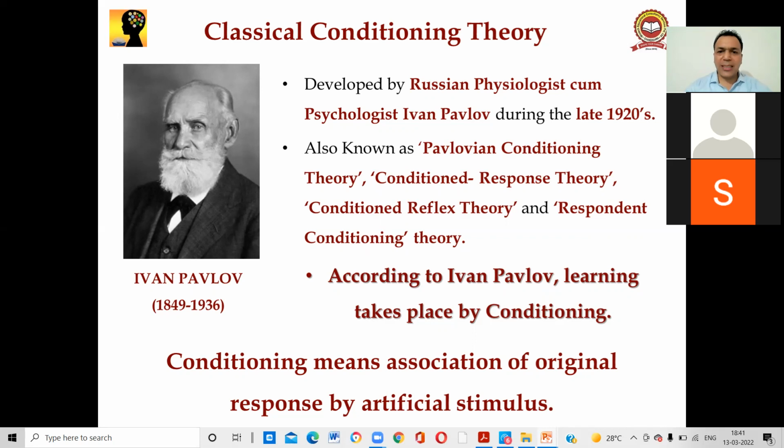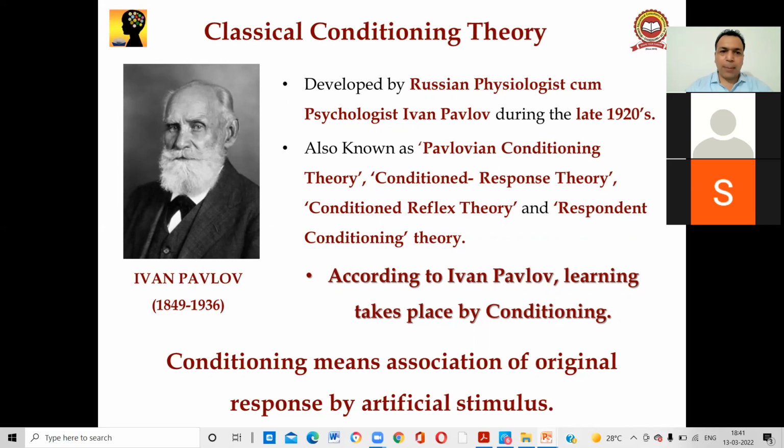It is also known as Pavlovian conditioning theory, conditioned response theory, conditioned reflex theory, and respondent conditioning theory. Remember these names. Sometimes questions would come on respondent conditioning theory. Okay, you should know that it is talking about the classical conditioning theory, right?